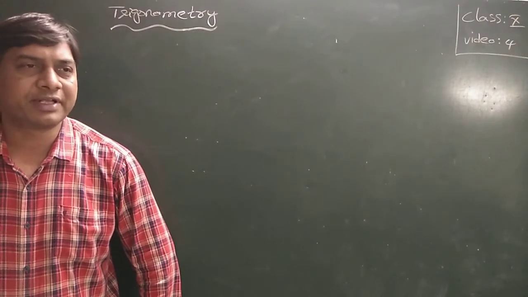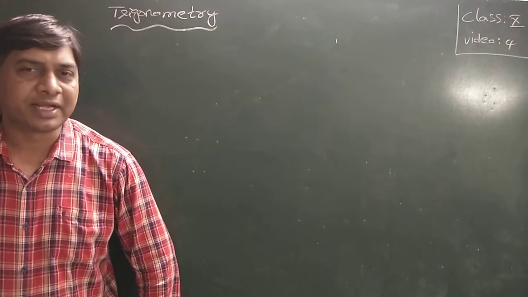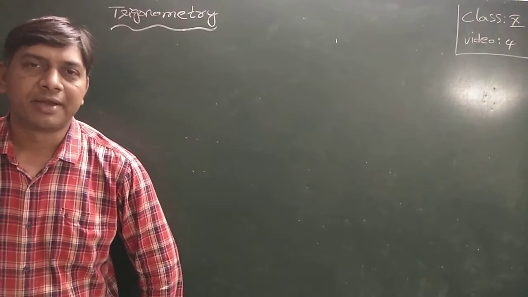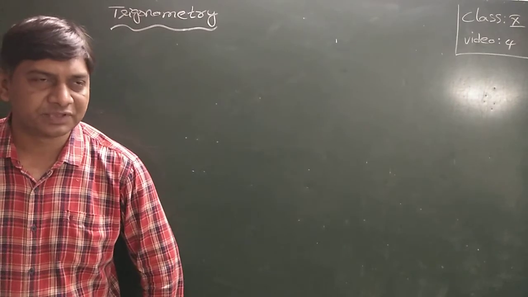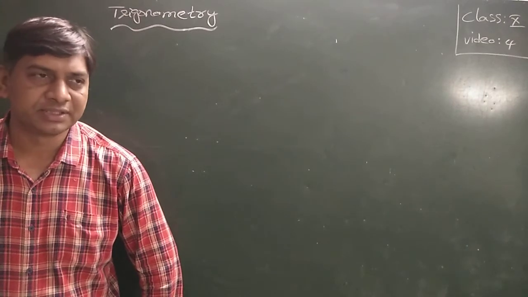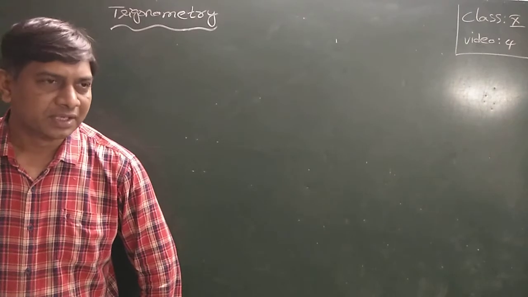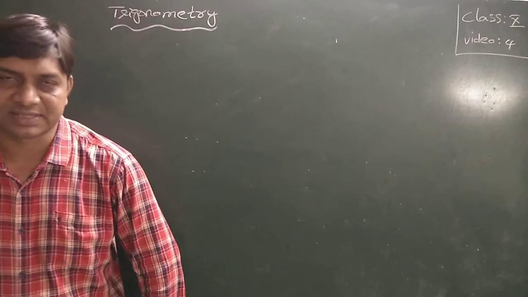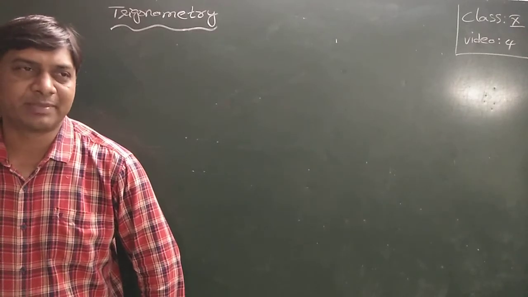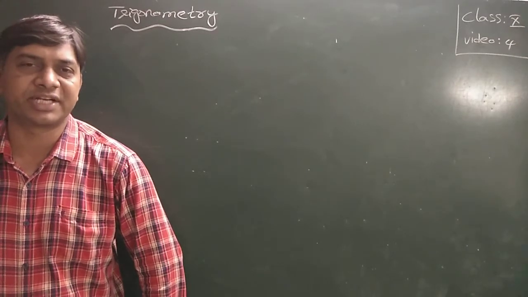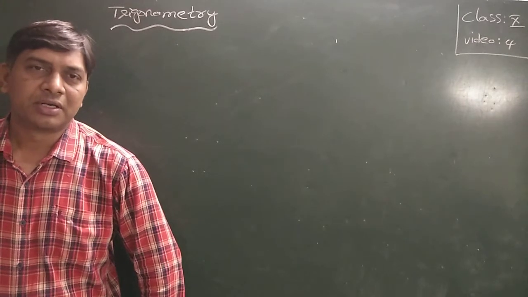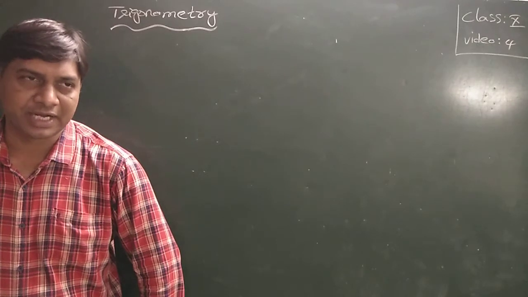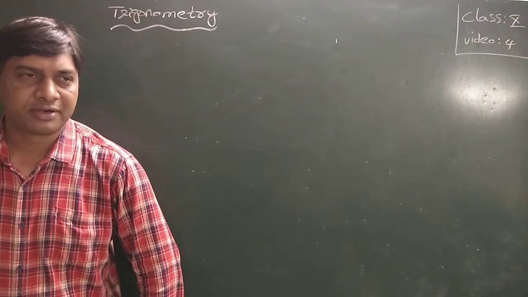Trigonometry was derived from the Greek words: tri means three, gonia means angles, metron means measures. Three angle measures. Trigonometry was developed by the mathematician Hipparchus, who established the relationship between the sides and angles of a triangle in a right angle triangle.